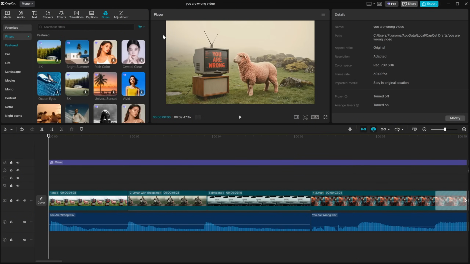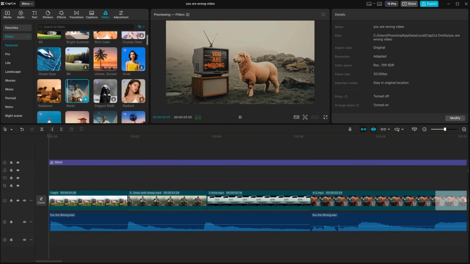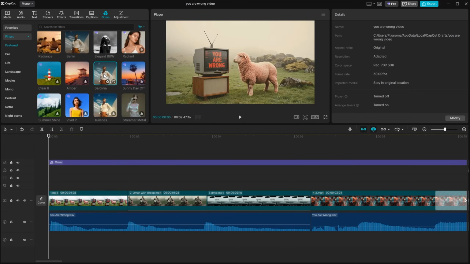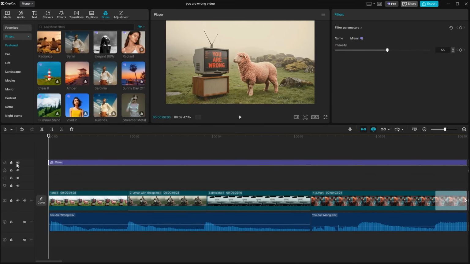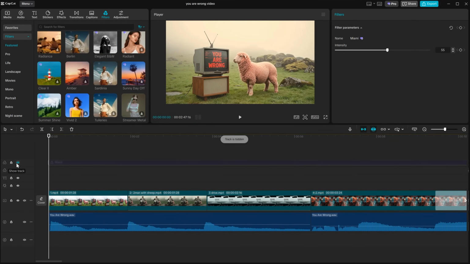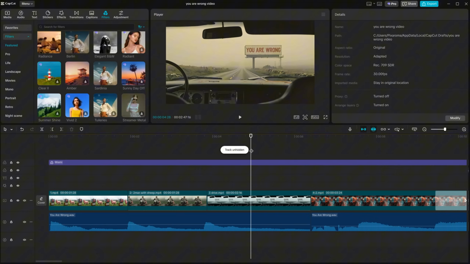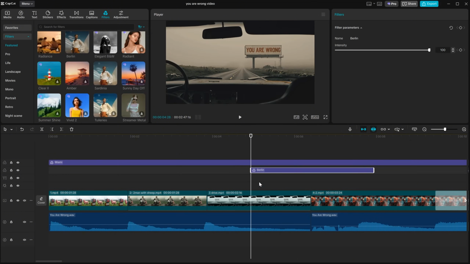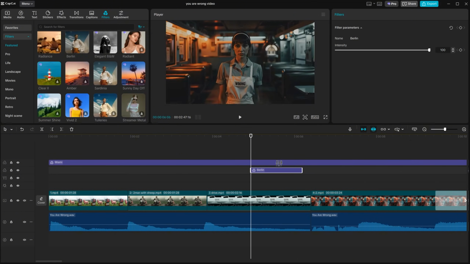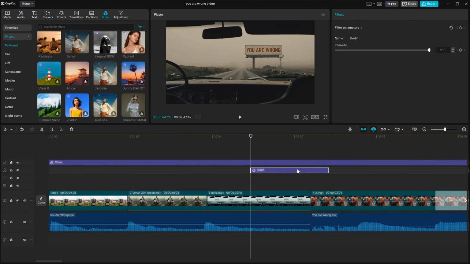You have a lot of filters you can apply, so depending on your mood or style, you can add them quickly and easily. But sometimes it's hard to find the right color combinations, and you might want to do the adjustments manually. For example, in this video, I used the Miami filter. You can see how it was applied over the entire video. If you click on the plus sign, you can add a filter to the timeline, and then adjust the size over the specific portion of the video you want it to affect. You can also adjust the intensity from here to make the effect stronger or more subtle.